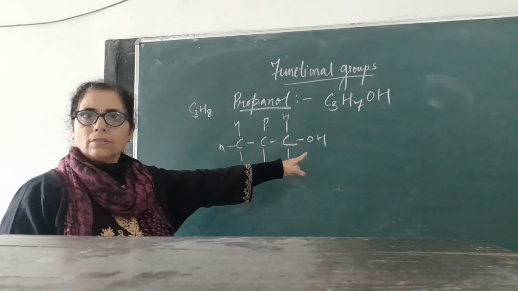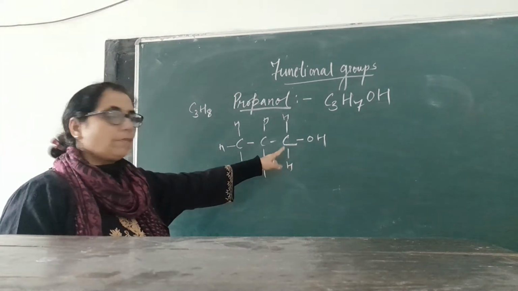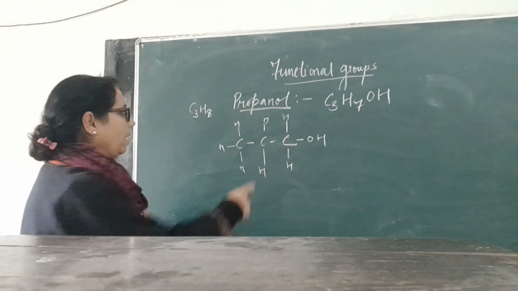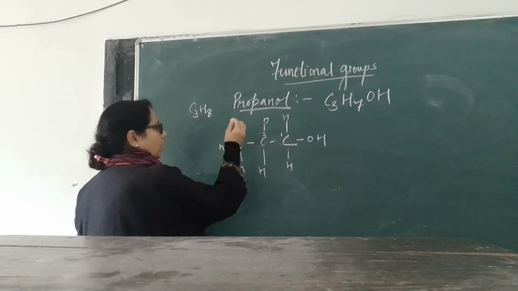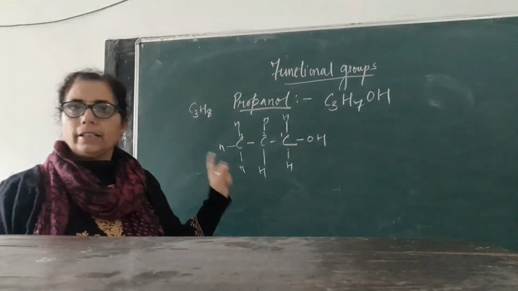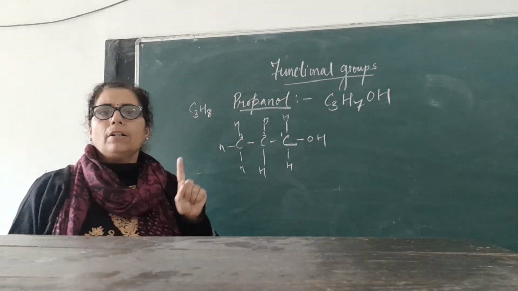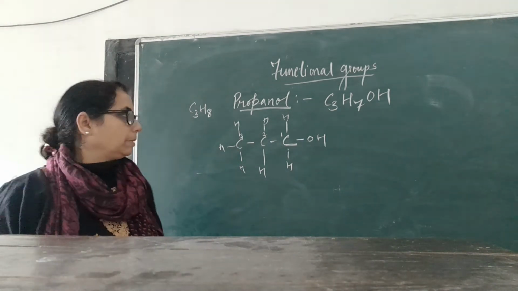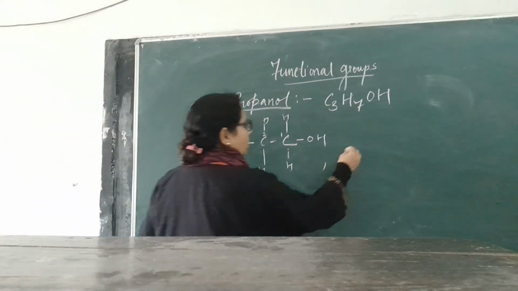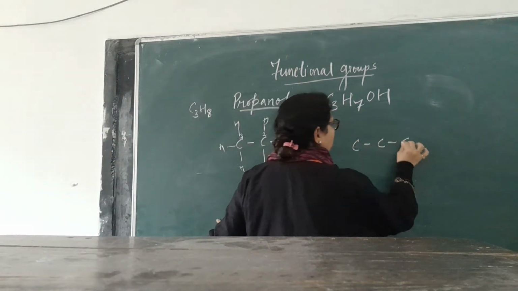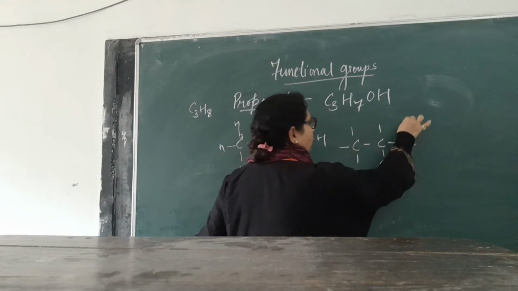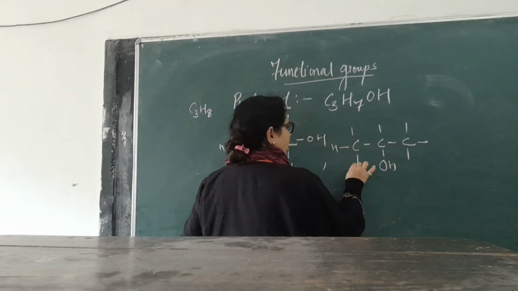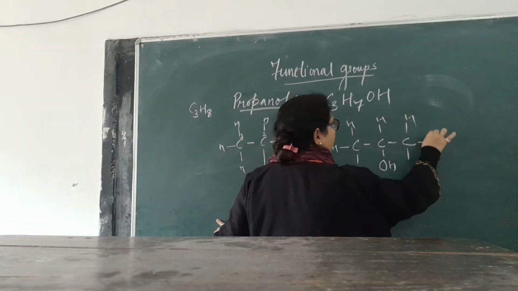OH is on the first carbon. We start numbering from the side where OH is near, that is 1, 2, 3. Propane-1-ol: in this 3-carbon compound, OH is attached to the first carbon. The same structure can be written as 1, 2, 3 with OH written here, and the 7 hydrogens are satisfied. You can see it very well.